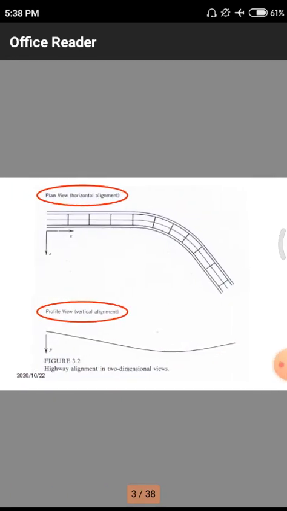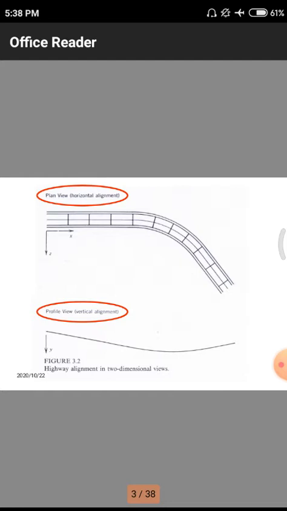In this example we have to observe so many things. Why? Because these two are the top view and front view of a particular road having a horizontal alignment and a vertical alignment. Horizontal means with respect to the x axis, vertical means with respect to the y axis.